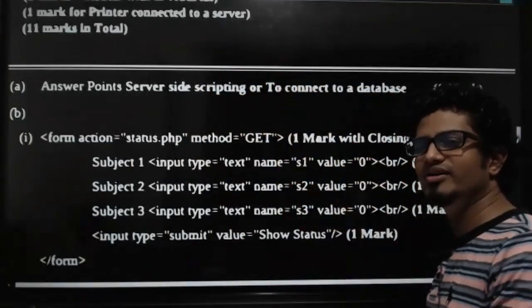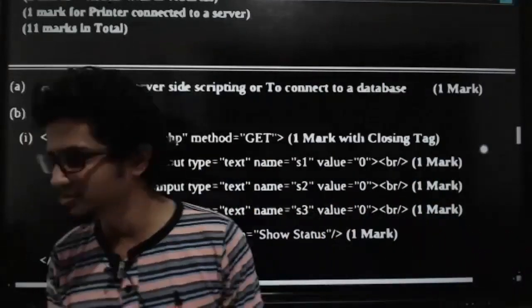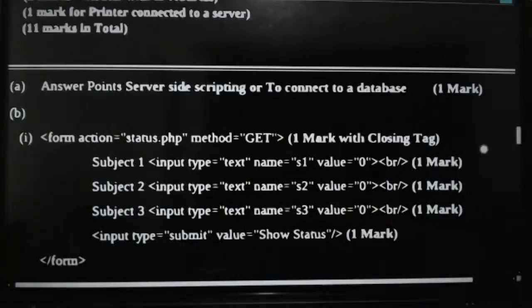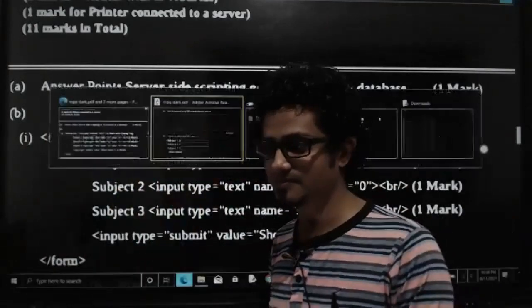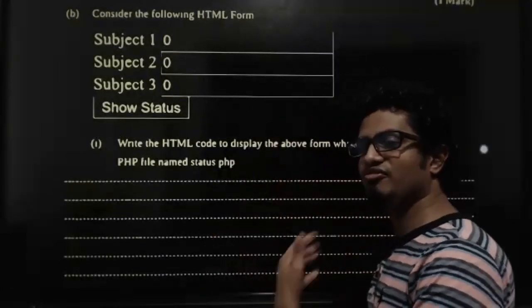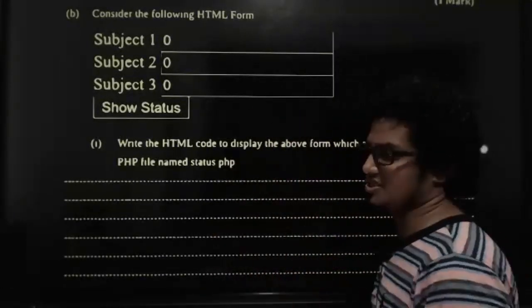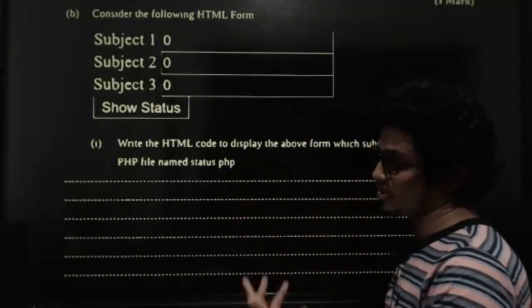By the way, how many of you have attempted this and got this correct, kids? Come on. What is PHP? How many of you got it correct? Awesome. Perfect, kids. Great. Then going for the next one. Now the next one is super important. Consider the following HTML form. You will see lots of this kind of questions in papers. It's a very common type of question which appears in part A especially, right?